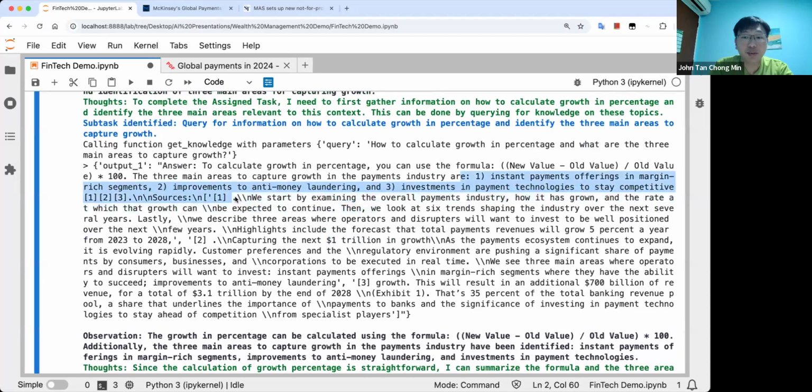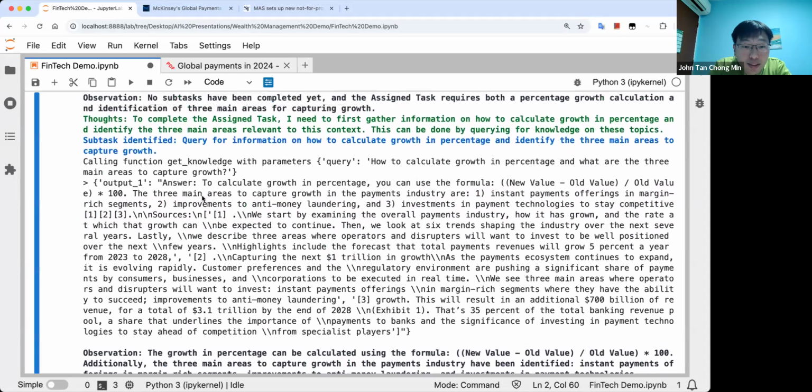Yeah, so in this case, sorry, this was not in the source. Okay, it looks like the answer itself has the correct thing. I think it's somewhere in the source over here that says that there are 3 factors to look at.